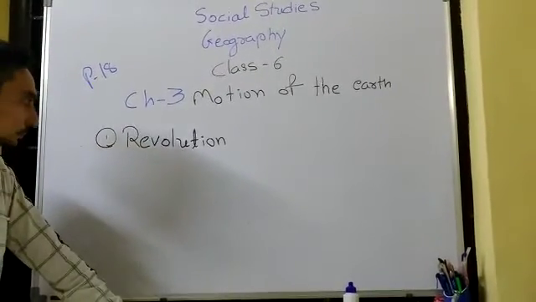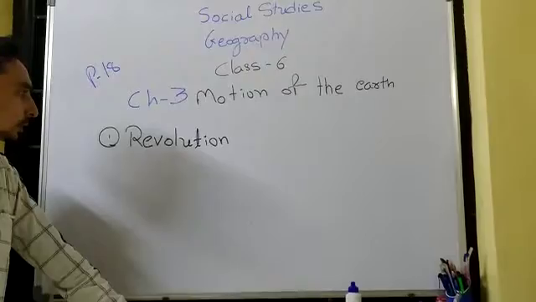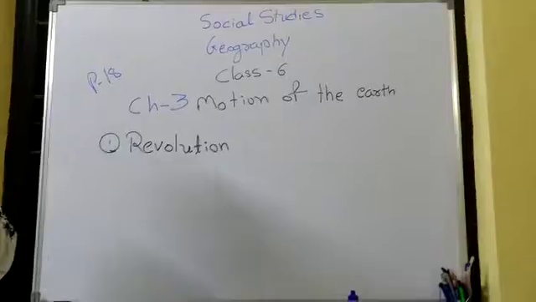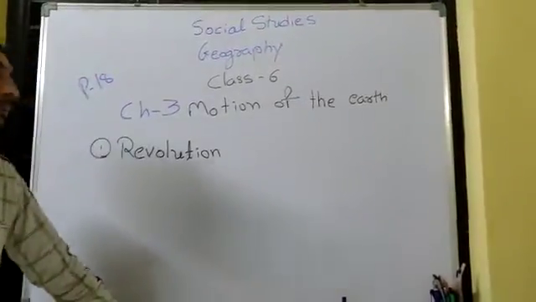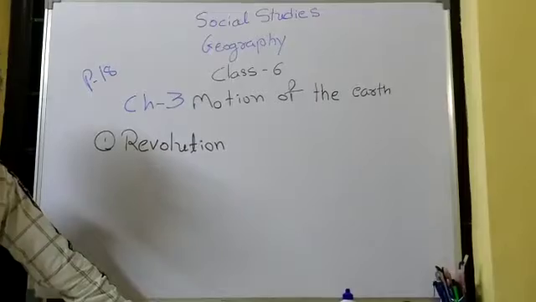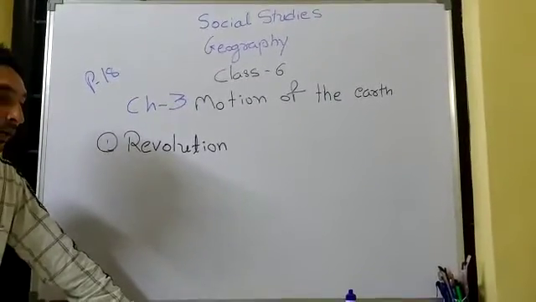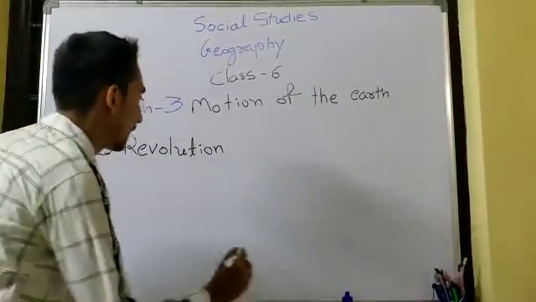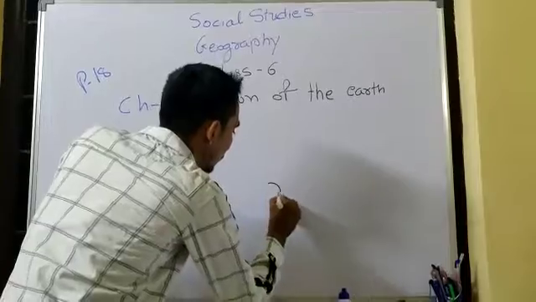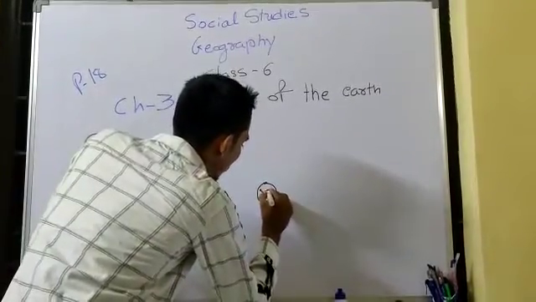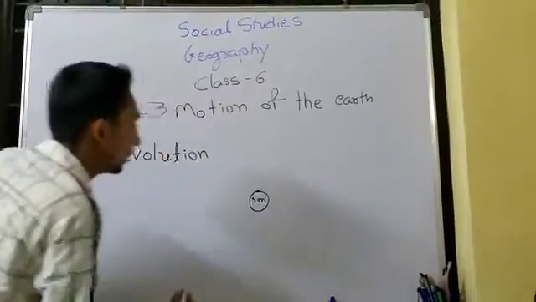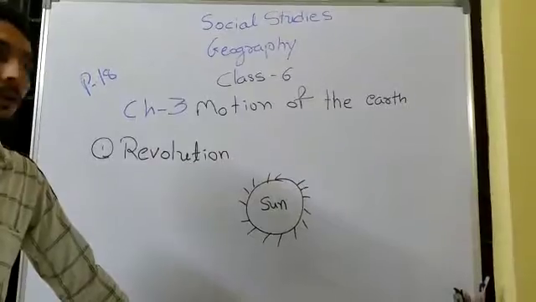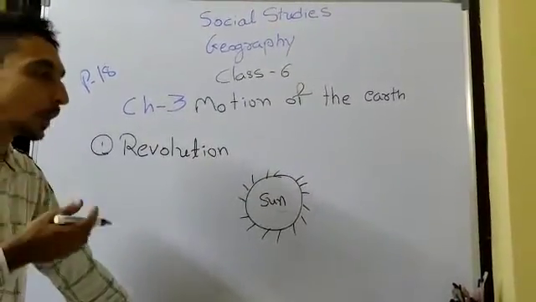Now students, I have explained rotation. Now I am going to explain revolution. What is revolution? Revolution is the movement of the earth around the sun in a fixed path or orbit. Now let me draw a figure to help you understand. This is the sun. Now let me tell you what an orbit is.